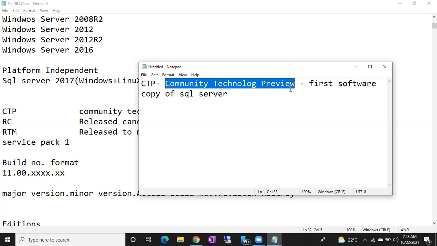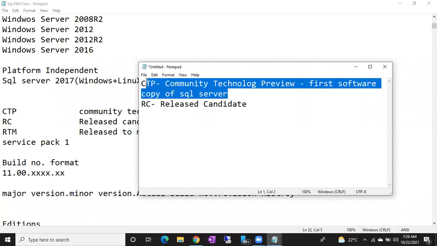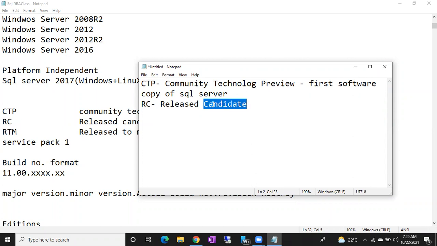After fixing the issues in the CTP, they will release one more test copy, called RC, release candidate. This is also a test copy. Like I told you, there are different phases, like corona vaccination, which goes through different rounds of testing, first round, second round. In the same way, after fixing the issues in the CTP, Microsoft will release the refined CTP copy into the market. That refined copy, you can call it an RC.